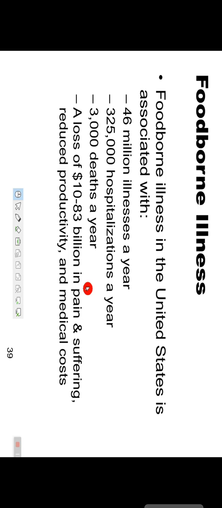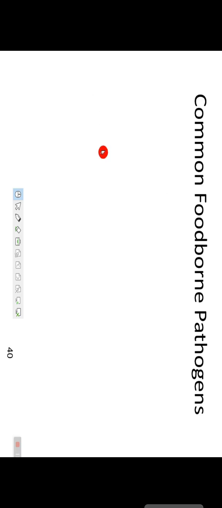Foodborne illness in the United States is associated with 46 million illnesses in a year, 325,000 hospitalizations in a year, and 3,000 deaths in a year. This is all data from foodborne illness.